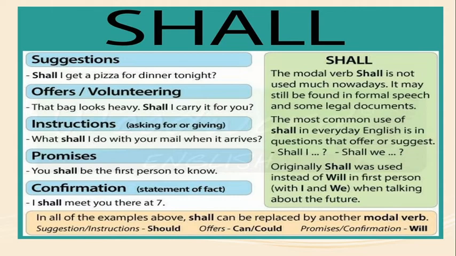The most common use of shall in everyday English is in questions that offer or suggest, such as shall I, shall we. Originally shall was used instead of will in the first person, I and we, when talking about the future. So we use shall for suggestions, offers, instructions, promises, and confirmations.